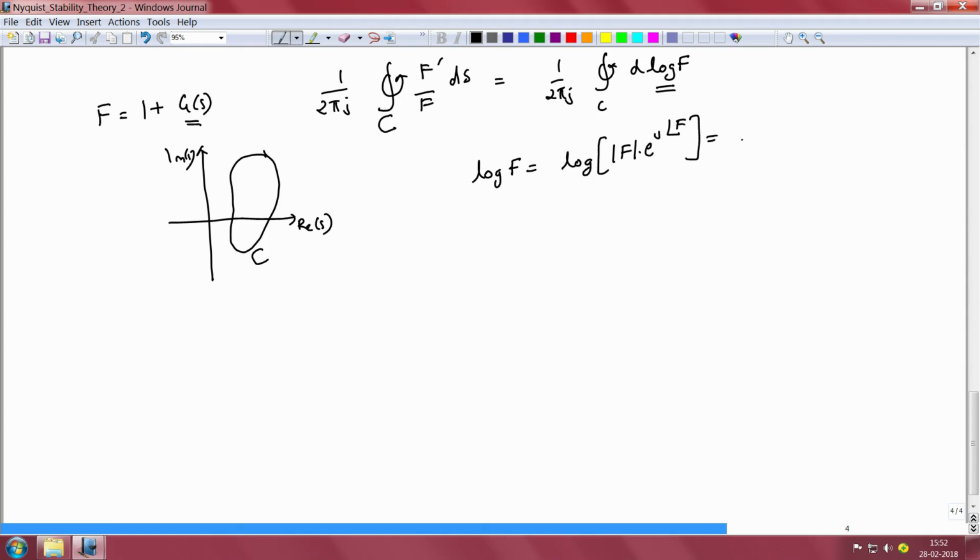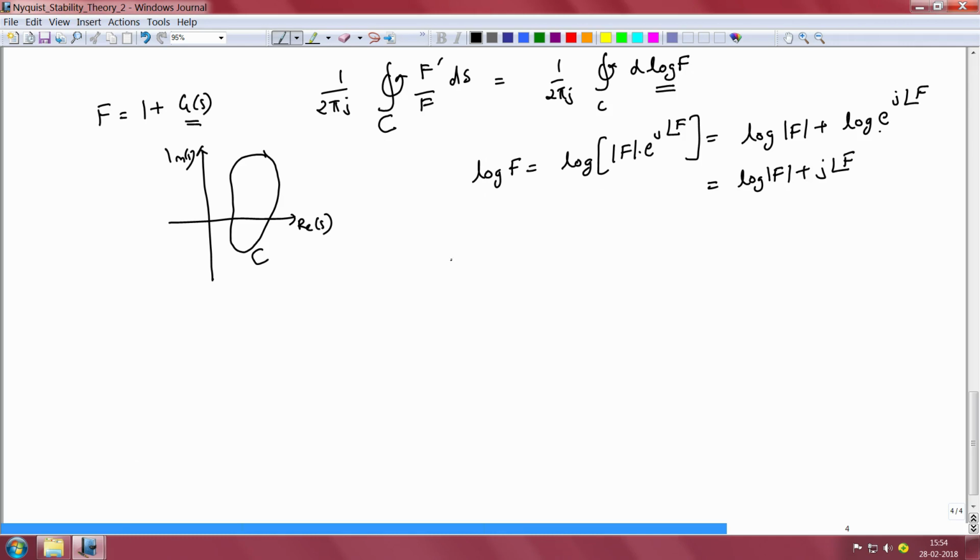and this in turn is therefore equal to log of magnitude of f plus log of e to the power j angle of f. Log of e to the power x is essentially x, so this is equal to j times angle of f.